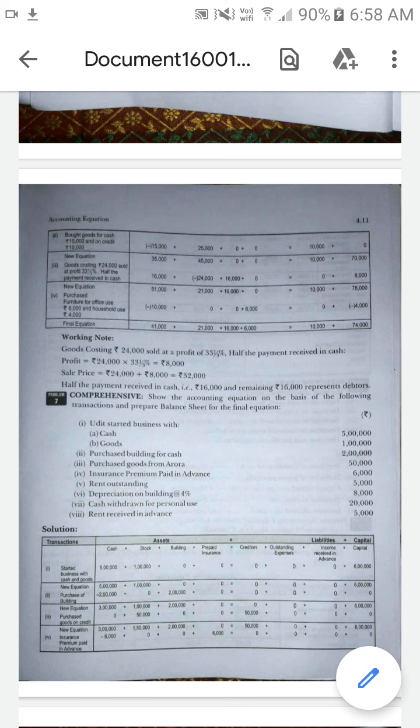Do the problem by yourself after understanding it. First you have to classify what items come under assets and liabilities, and what the effect of the transactions is on each account. Keep in mind and write in a working note: outstanding expenses and income received in advance are liabilities, and outstanding income and prepaid expenses are assets.